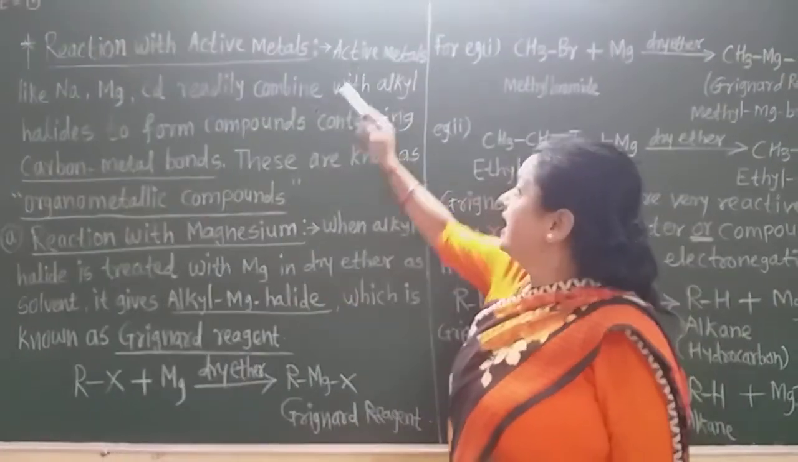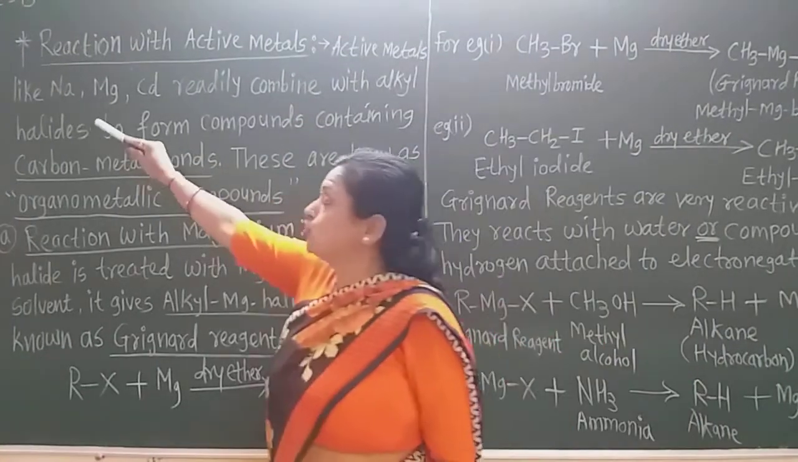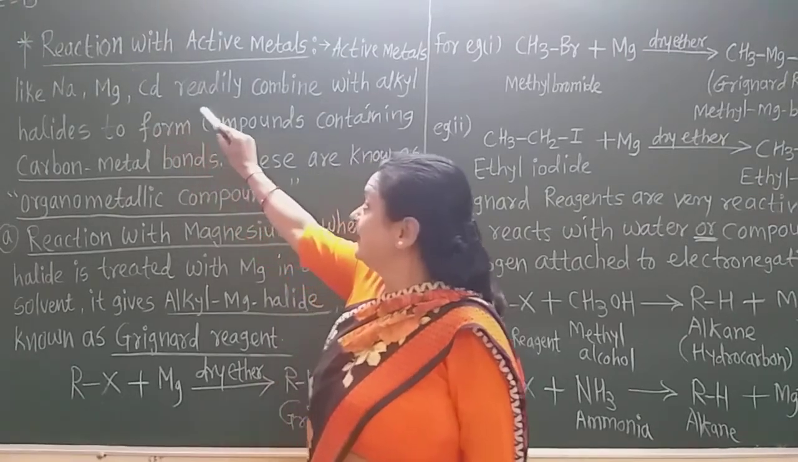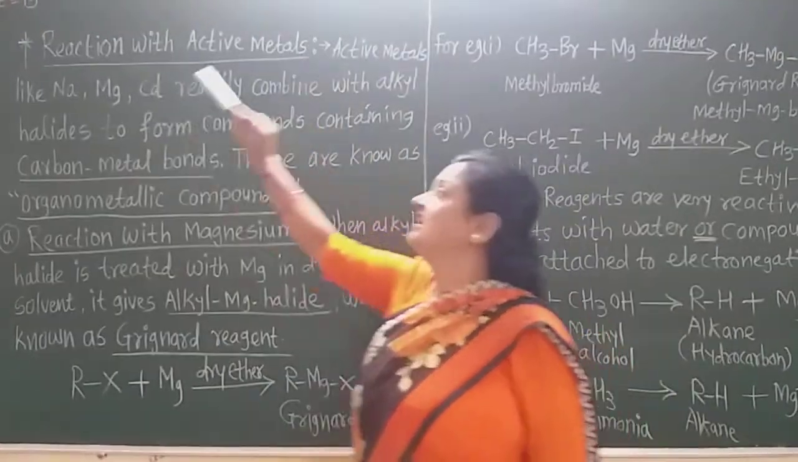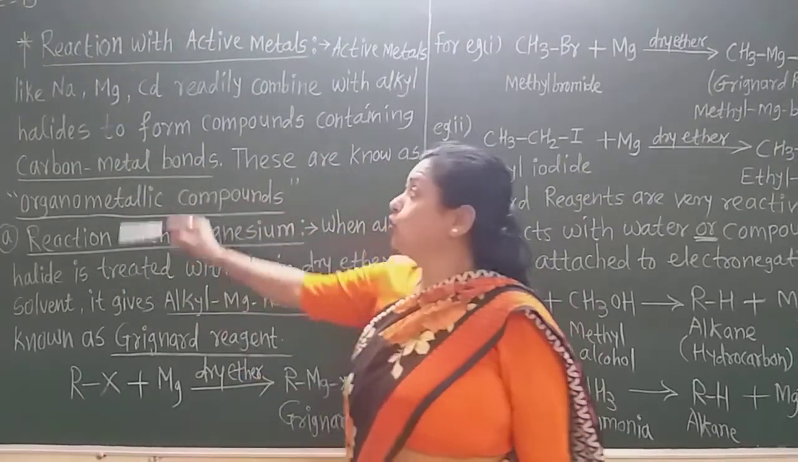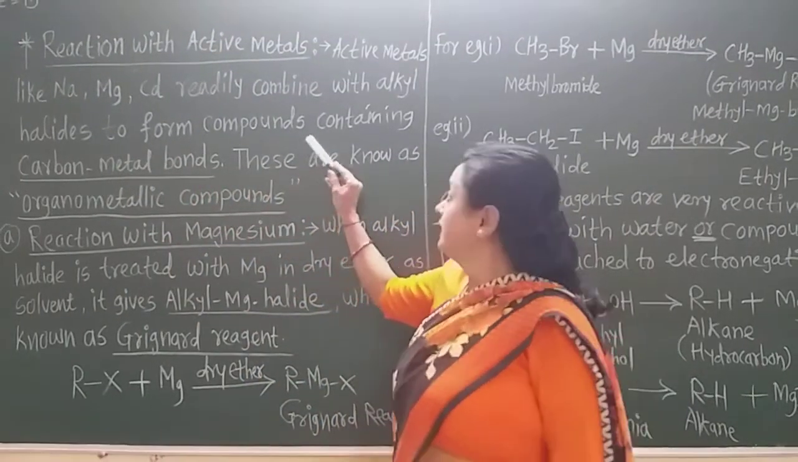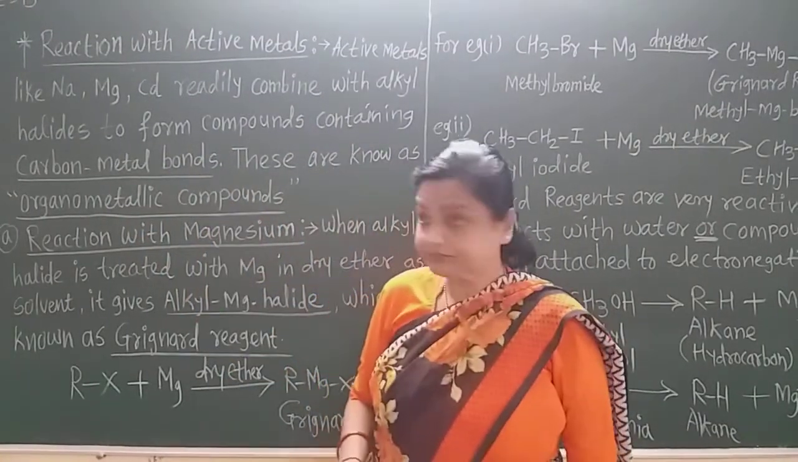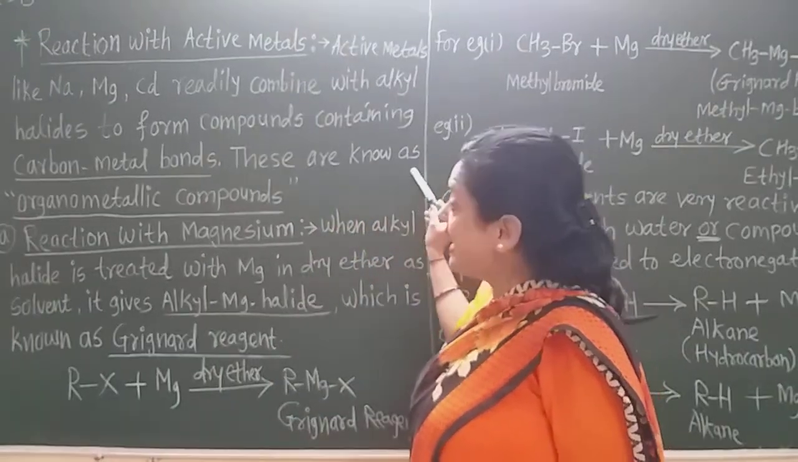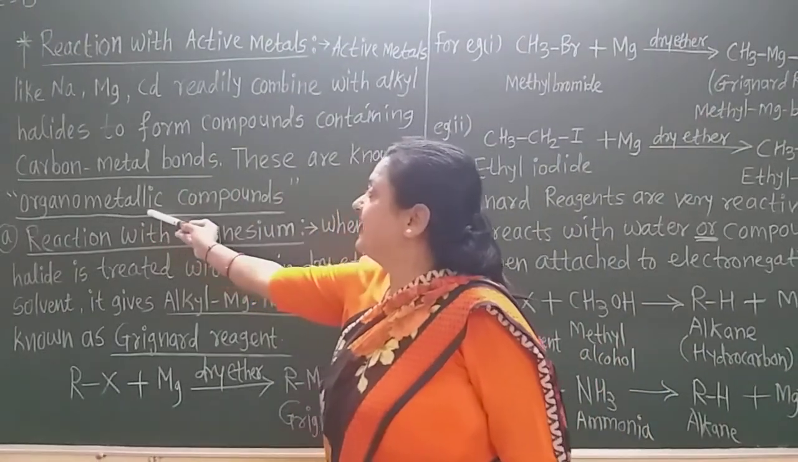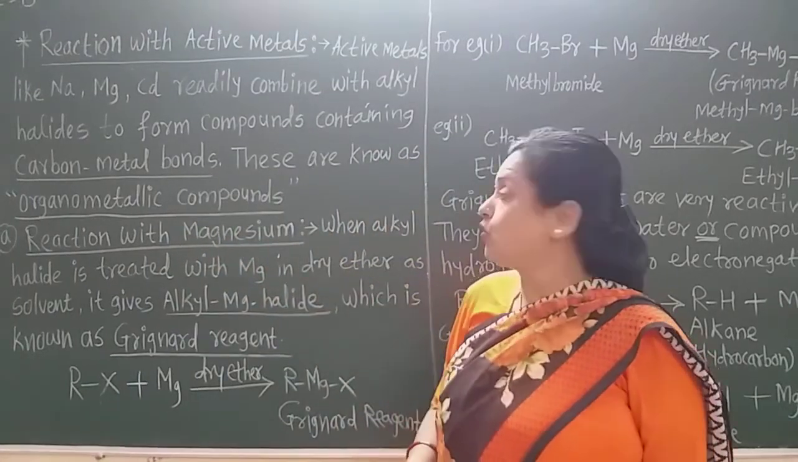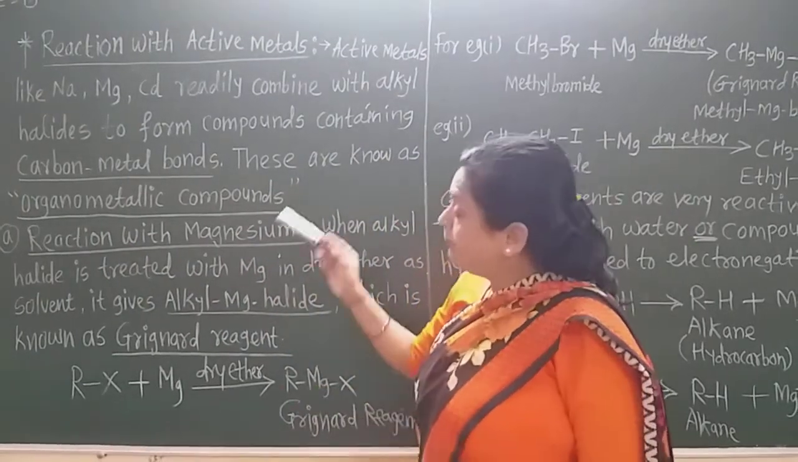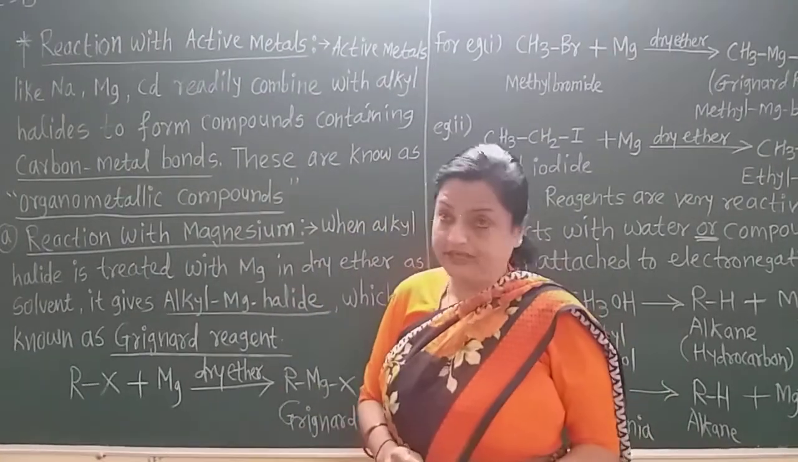Now see here, active metals like sodium, magnesium, cadmium etc. readily combine with the alkyl halides to form compounds containing carbon-metal bonds. These are known as organometallic compounds.